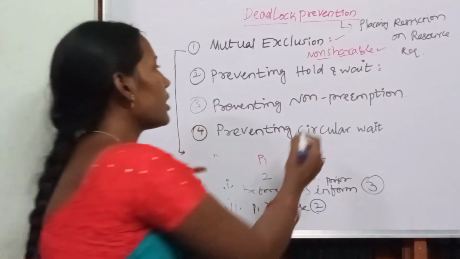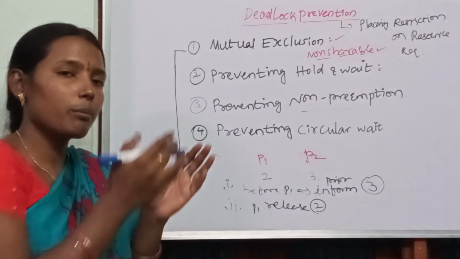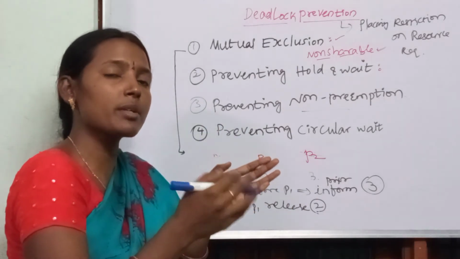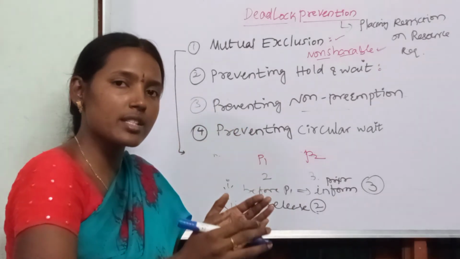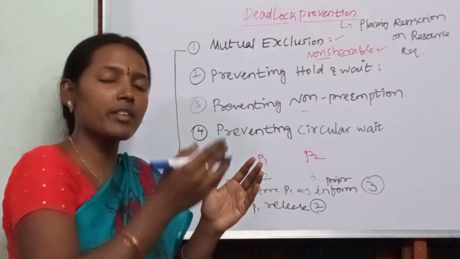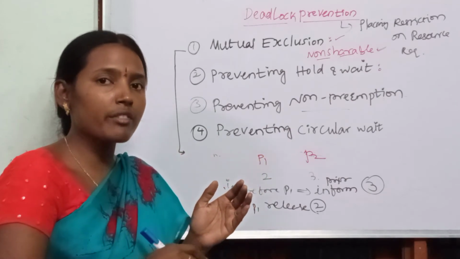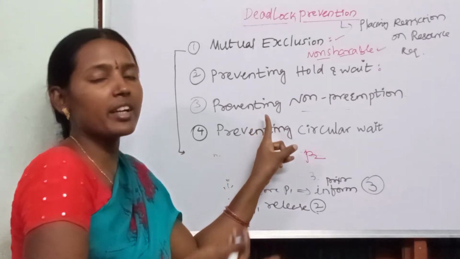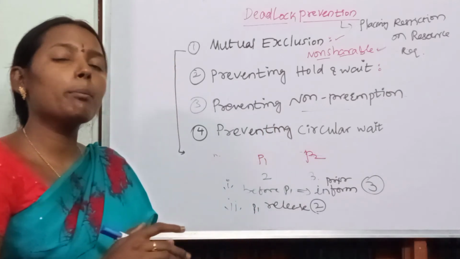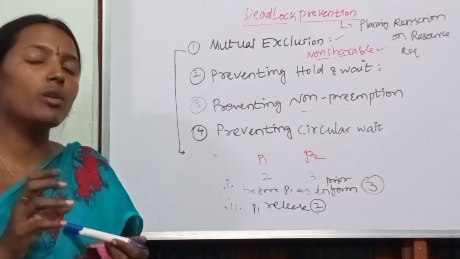Next, come back to non-preemption. Preemption means interrupting before completion of execution. Non-preemption means until process 1 is completed, P2 never enters. So in such a situation, if P1 is executing for hours and hours, there will be a deadlock. So what do we have to do? We have to prevent that situation. That means we have to avoid the non-preemptive scheduling algorithm. We only go for preemptive algorithms.